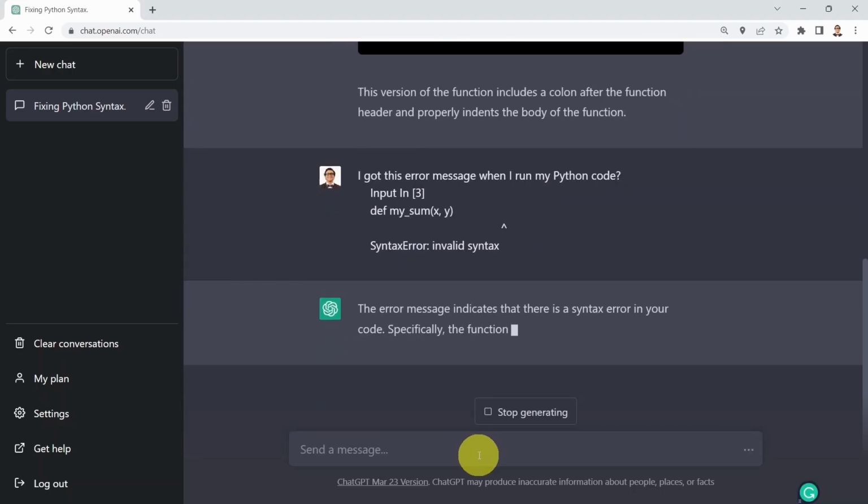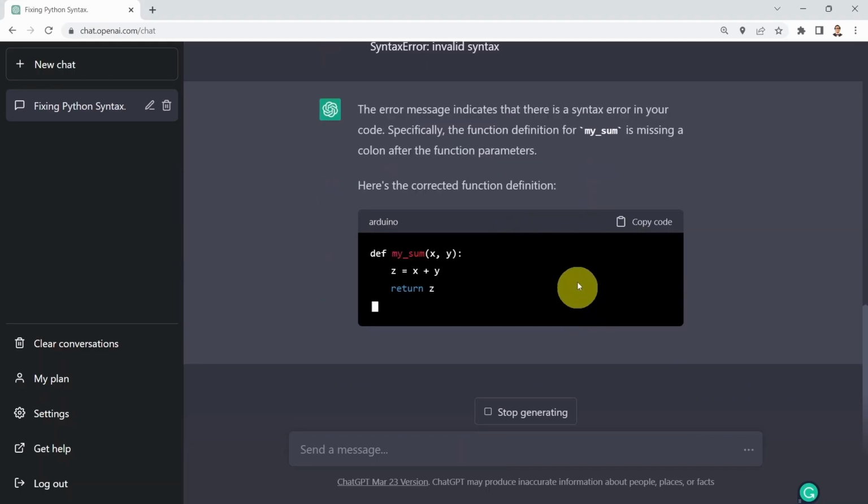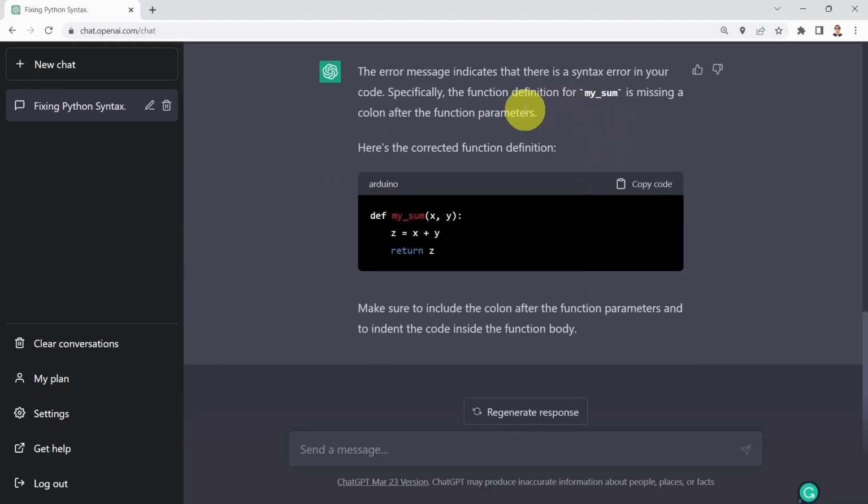If you press enter, it's going to tell you that this error message indicates a syntax error. The reason is that my sum is missing a colon at the end as part of the definition of that function. Here it's also showing you the fix to that function. It tells you to make sure to include a colon after the function parameters and to indent the code inside the function body. Pretty amazing.